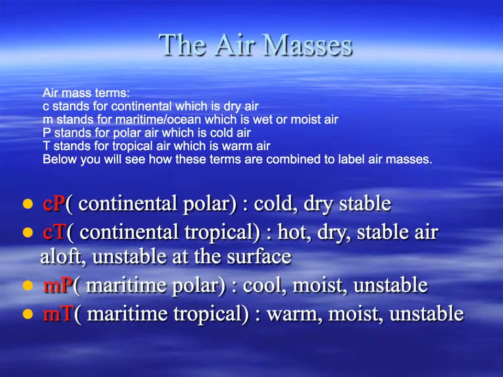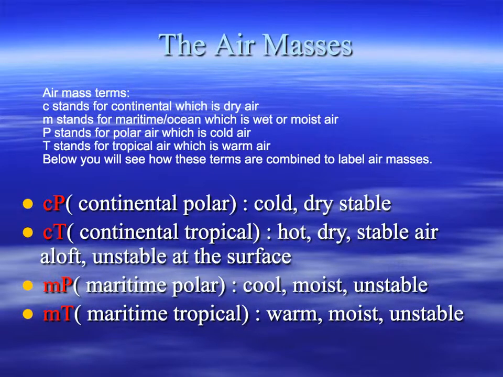We've got small c, capital P, which means it's formed over the continent, and it's polar, so it's going to be cold and dry, stable. Small c, capital T, continental tropical, hot, dry air. Continental is dry, tropical is warm. Maritime polar would be cold, wet air, because maritime is over the ocean, and polar is going to be cold. Then maritime tropical is going to be warm and wet.